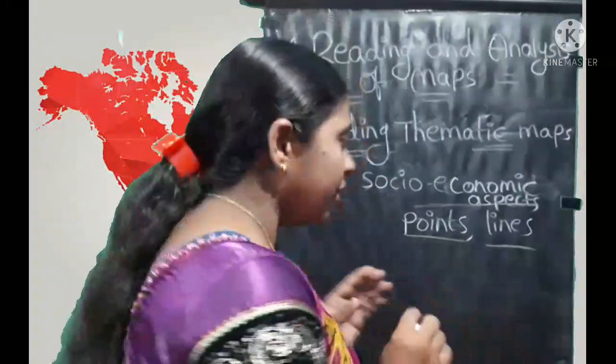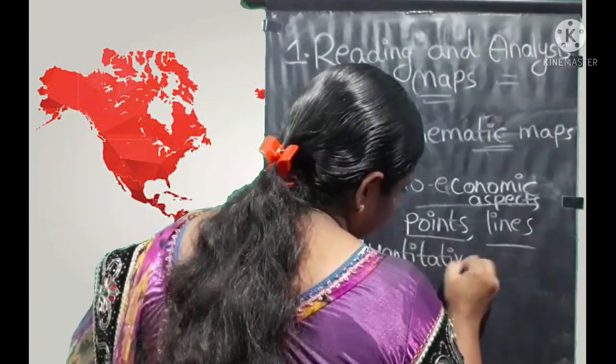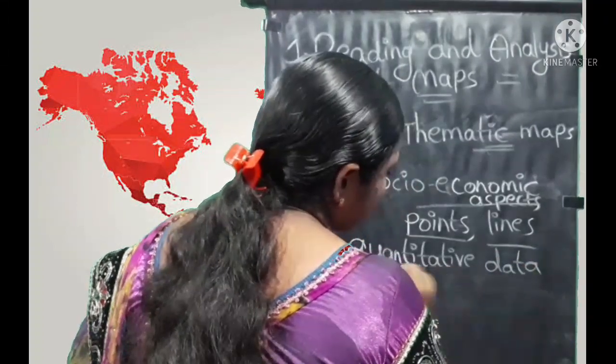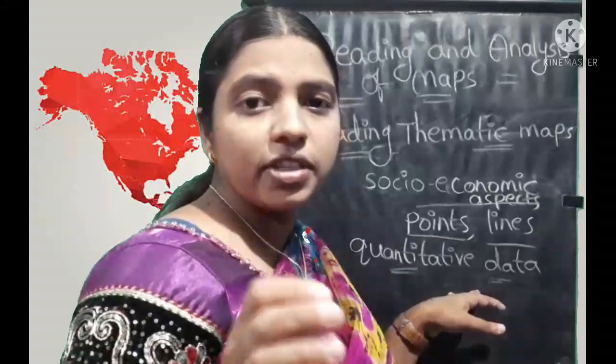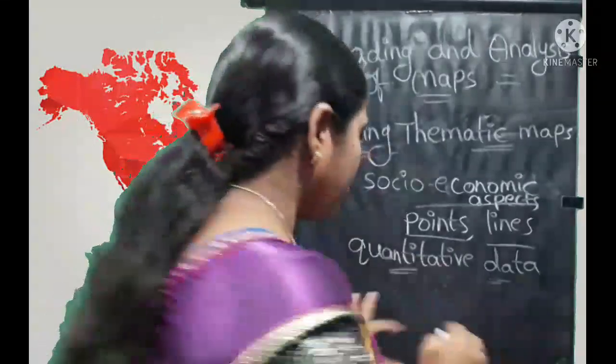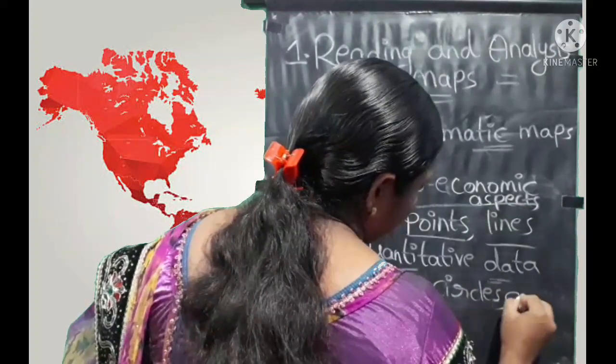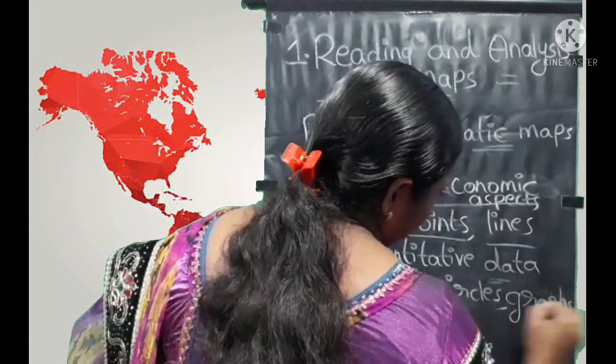And next, quantitative data. It represents the quantitative data on maps using the symbols of dots, circles, graphs and charts. Dots, circles, graphs and charts.